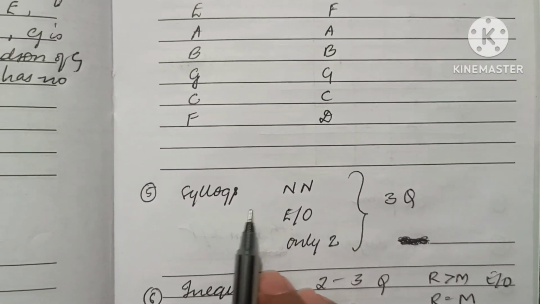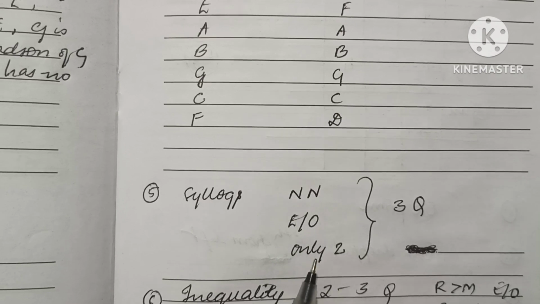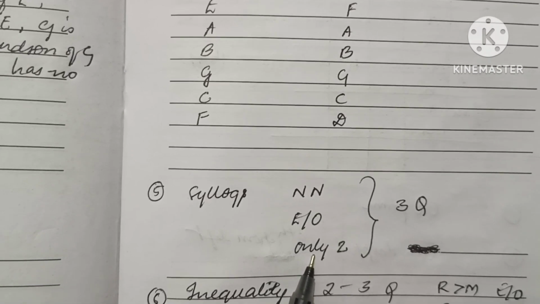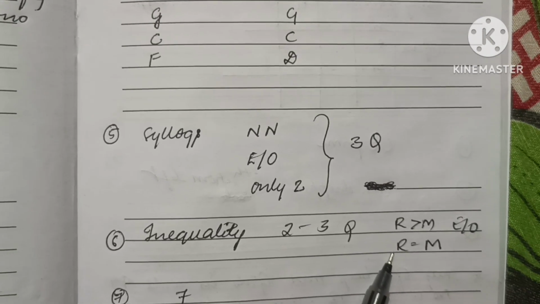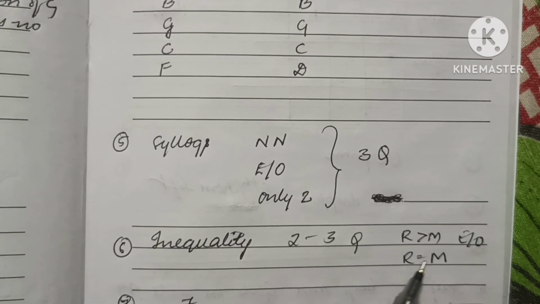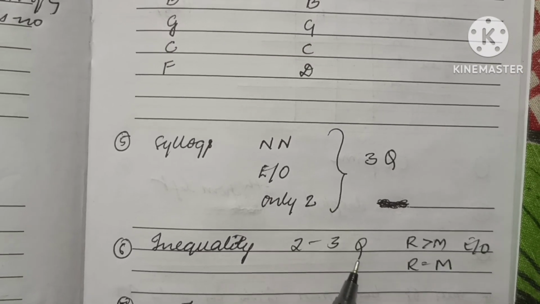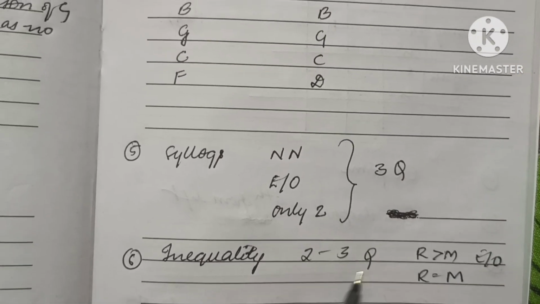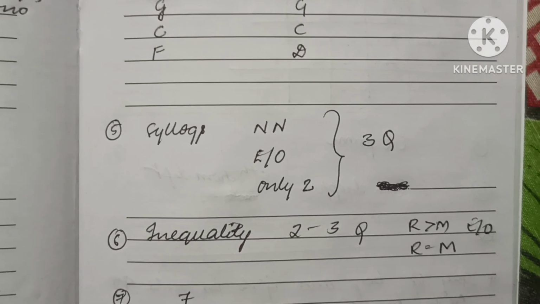And in Syllogism there were 3 questions, and one was neither nor, either or, and another I guess only 2. So in inequality there were 3 questions. One question I remember, like R greater than M, R is equal to M. So this was following the either or conditions, and the remaining 2 like only 1 or 2 follows. So like that it was there, I guess, I don't remember now.